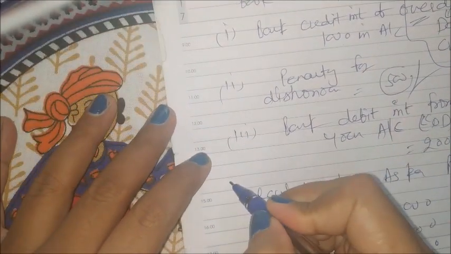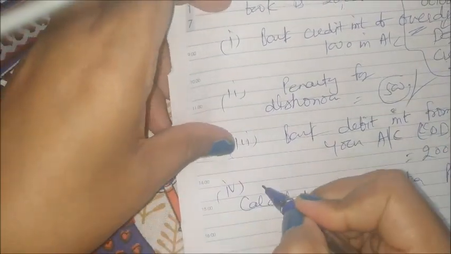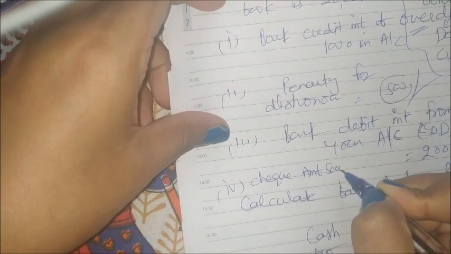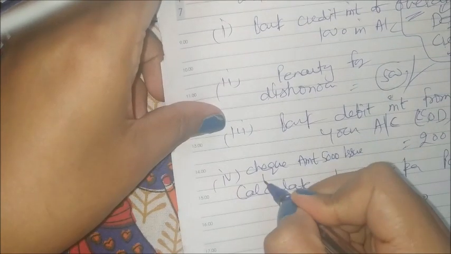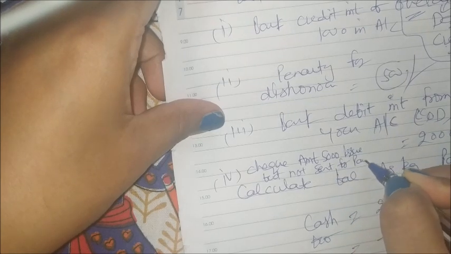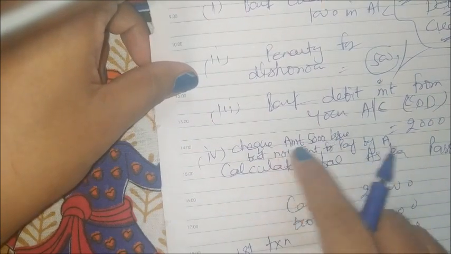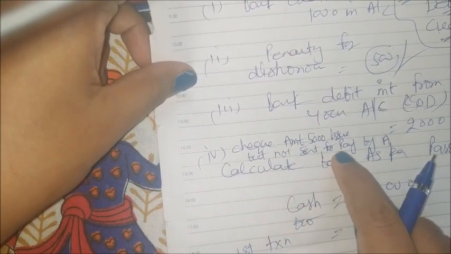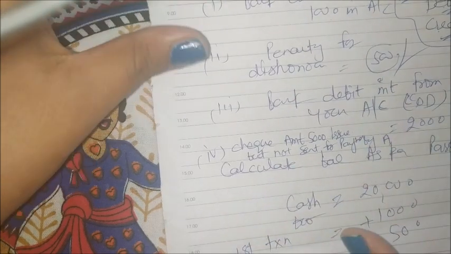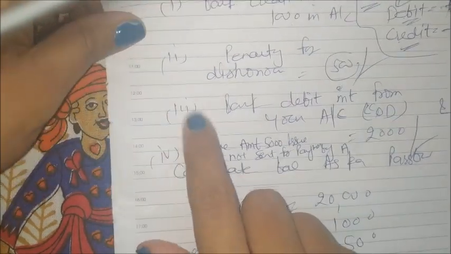One more point we can add, point number 4 also I will add in this. What is point number 4? Check amount 5,000 issued but not sent for payment by Mr. A. What does it mean? You had issued a check of 5,000 to Mr. A, but he has not gone to the bank for payment. He has not deposited the check in the bank. This is fourth, but first we have to do our third transaction.